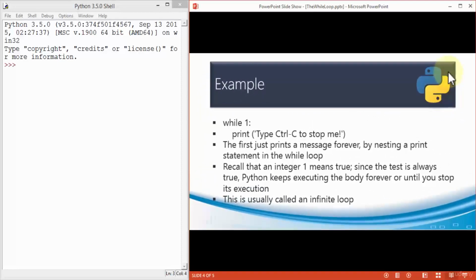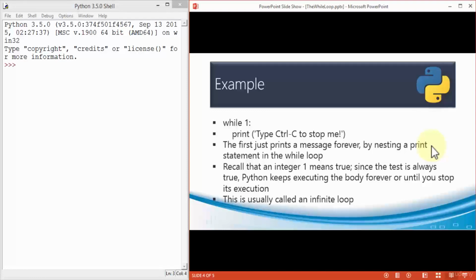So here's an example. For instance, if I were to say something like while 1 colon, this is the syntax, Python would indent the code, print, type Control-C to stop me, something like that, or any text. Let's see what happens when we in fact type this. The first just prints a message forever by nesting a print statement in the while loop. Recall that an integer 1 means true. So 0 is false, 1 is true.